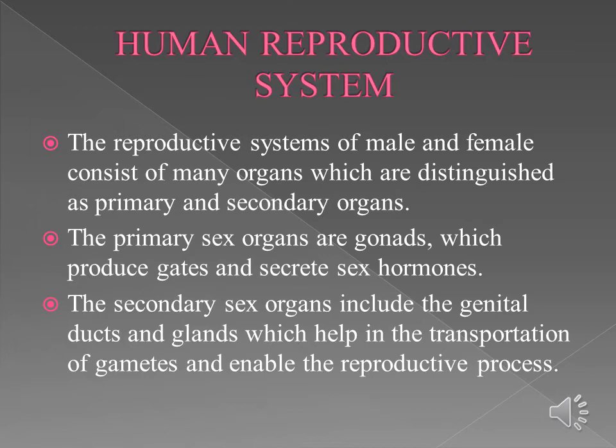In this process, two parents are involved in producing a new individual. Offspring are produced by the fusion of gametes from each parent. Hence, the newly formed individual will be different from parents, both genetically and physically. Human reproduction is an example of sexual reproduction. In human beings, both males and females have different reproductive systems.